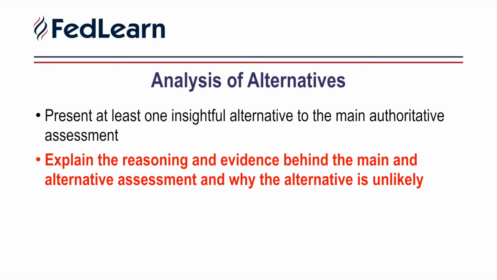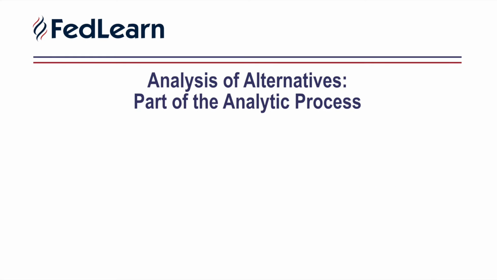By presenting at least one alternative hypothesis, analysts can refine and revise their authoritative assessments, identify and overcome biases and assumptions, and communicate any uncertainty about their product. Assessing alternatives is an effective way to help reduce surprise and to help customers plan for a range of contingencies. You should think about analysis of alternatives as an essential element of the analytic process.